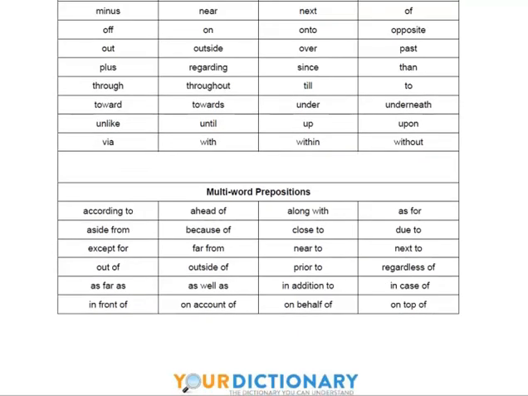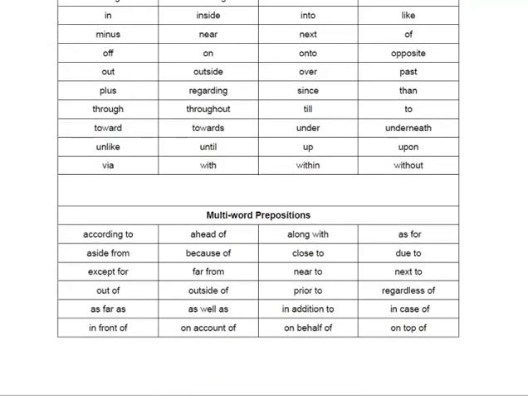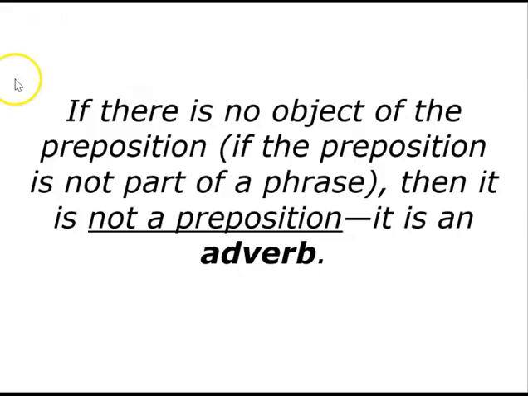But we also have something we call compound prepositions. They're more than one word. So just like a compound sentence has more than one independent clause, a compound preposition is multi-word, two or more words. And both words count as just one preposition. So I just wanted to put that out there for you so that you could see it. And I will attach this list in the folder that this video is in.